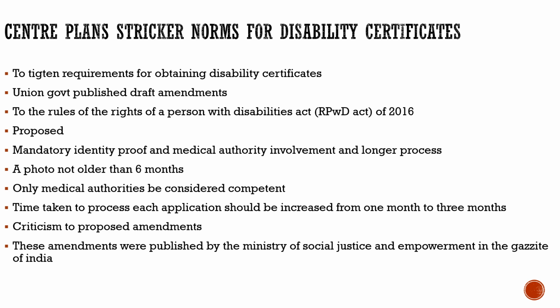That the mandatory identity proof and medical authority involvement. Also, a photo not older than 6 months. Only medical authorities will be considered competent to address this issue and give the disability certificates. Also, the time taken to process each application should be increased from 1 month to 3 months. These are the proposed amendments with respect to the disability certificates, with respect to the rules of the Rights of Persons with Disabilities Act of 2016.